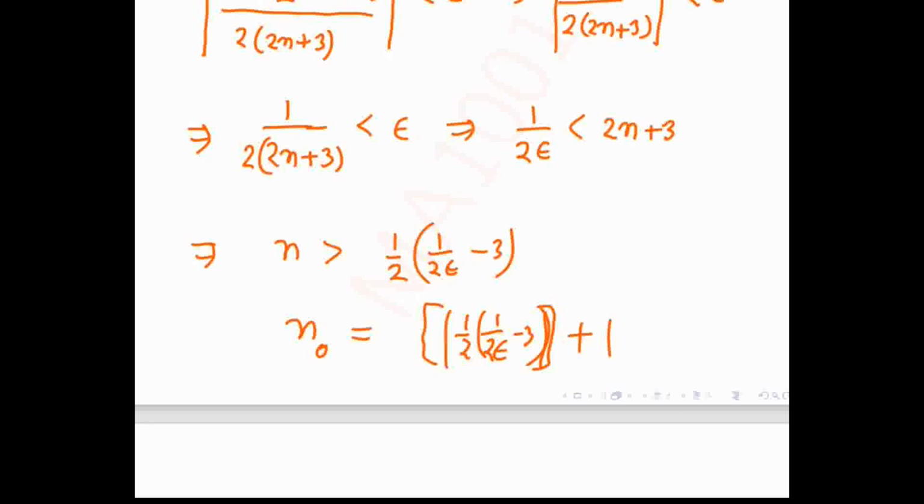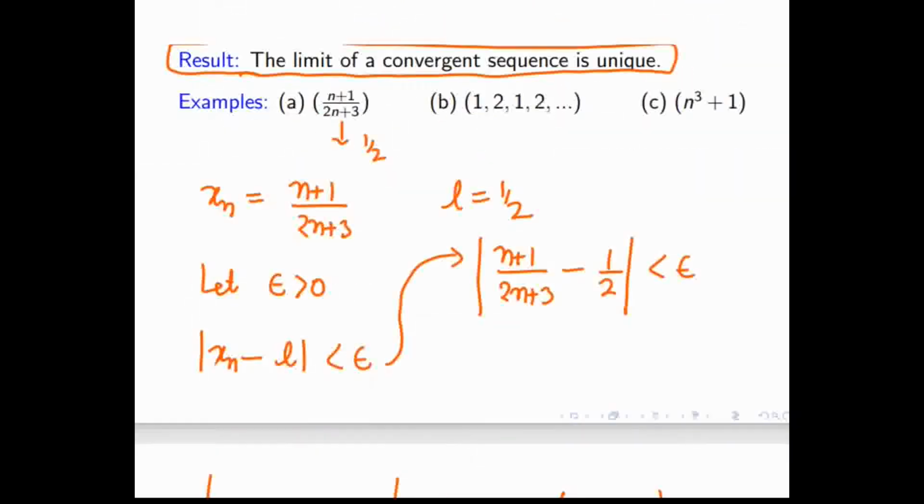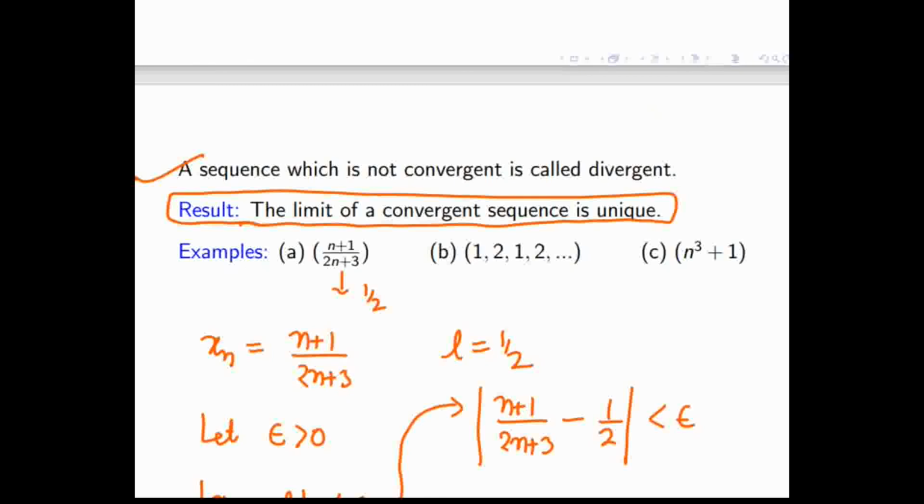I hope it is clear to everyone. The same strategy whatever we did for 1 by n, exactly the same way. The only thing is that the n0 is different. That means we are able to find n0, which means this sequence will converge to half. Is it okay to everyone? Yes, sir.